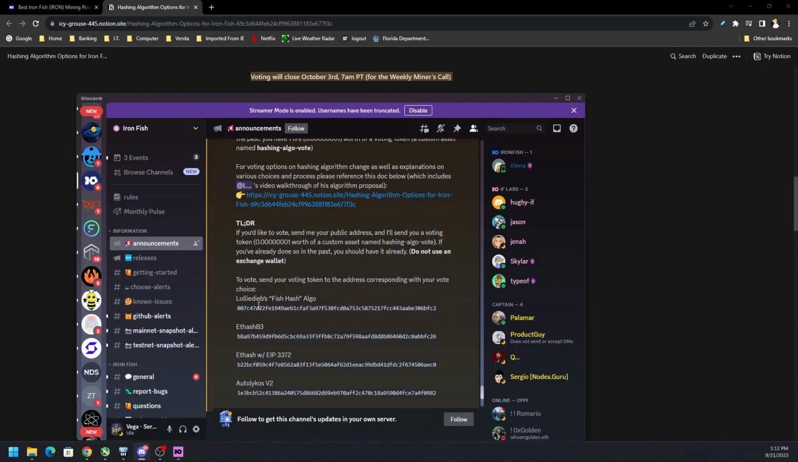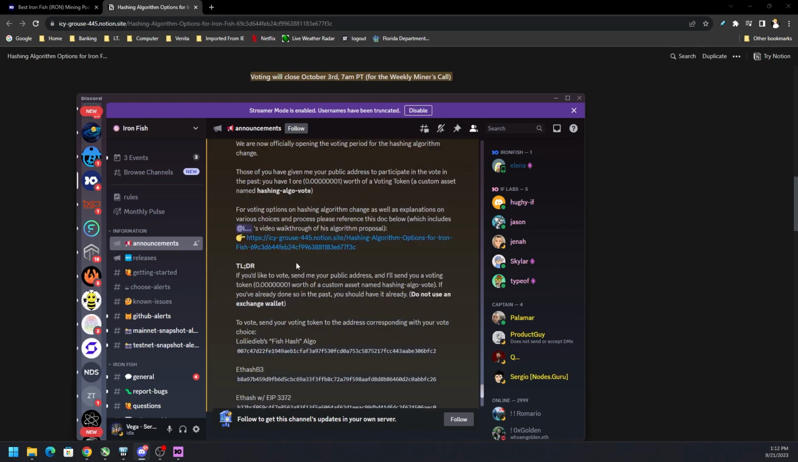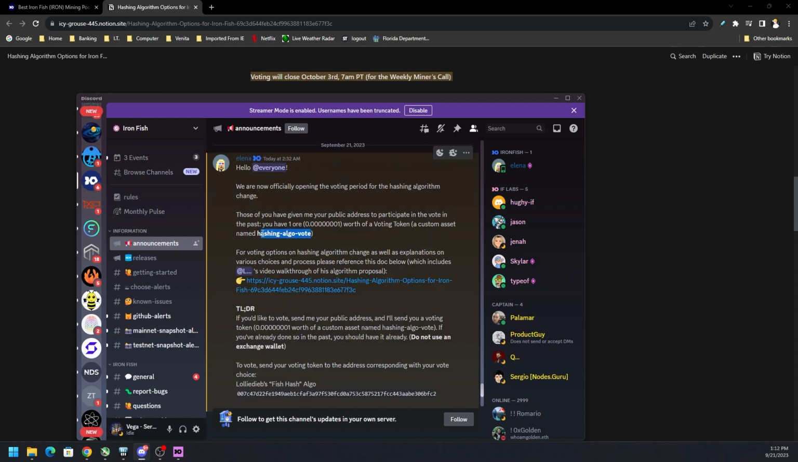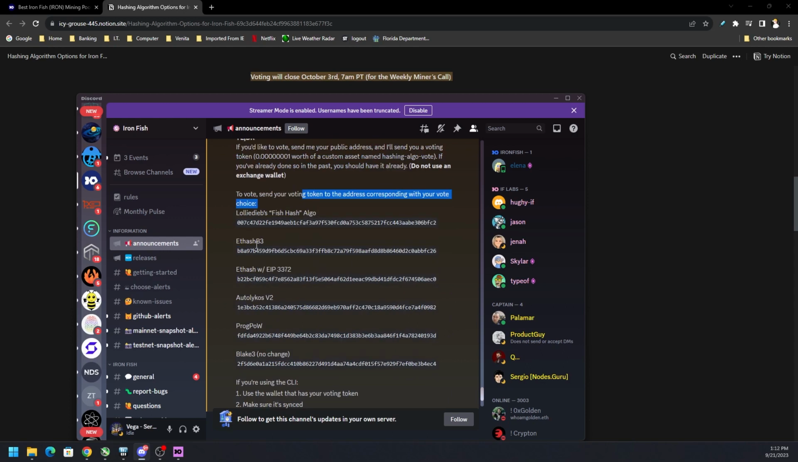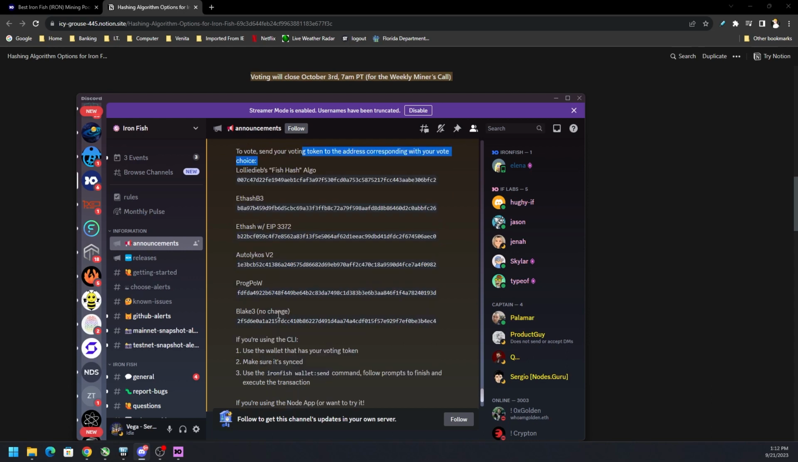If you go back here, to vote, send your voting token, right? So once you have that actual token called hashing-algo-vote, you would want to send it to the public address corresponding with your vote choice. So whether it's fish hash, ETH hash B3, ETH hash with EIP 3372, Autolycos, ProgPoW, Blake, and so forth, you got to participate, right?